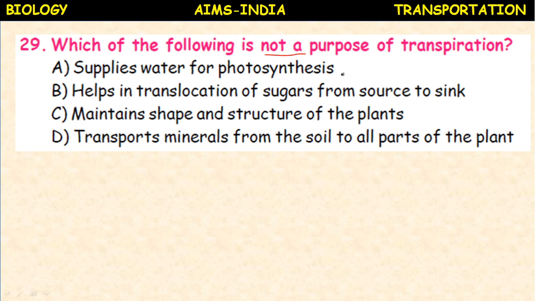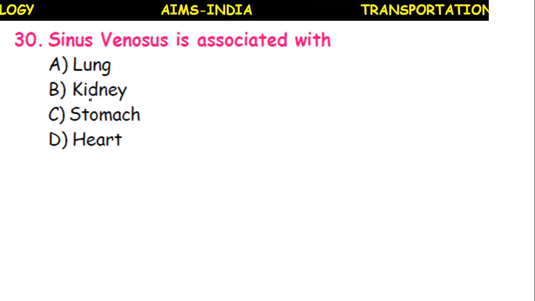Supplies water for photosynthesis, it is the purpose. Helps in the translocation of sugars, so this is not the purpose. Maintains the shape and structure of the plant, okay. Transports minerals from the soil to all parts of the plant, okay. So here the B option, helps in translocation of sugars from source to sink, is not the purpose of transpiration.